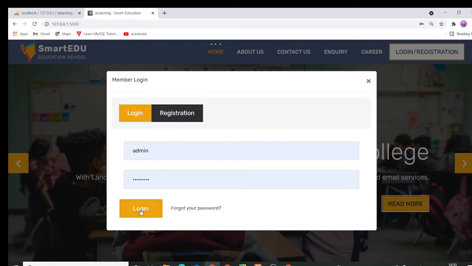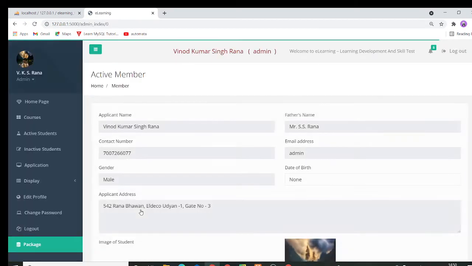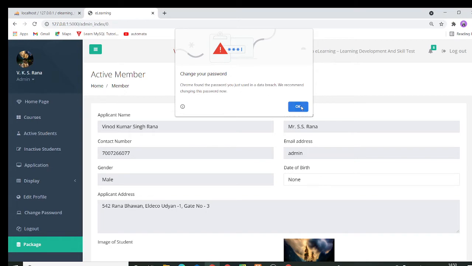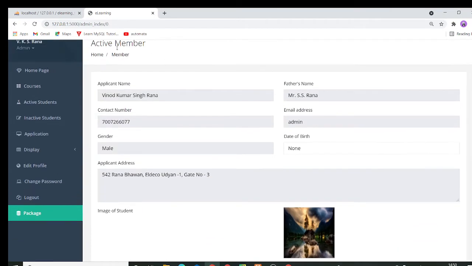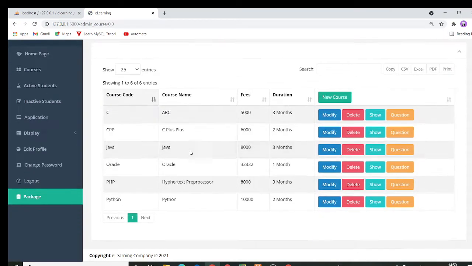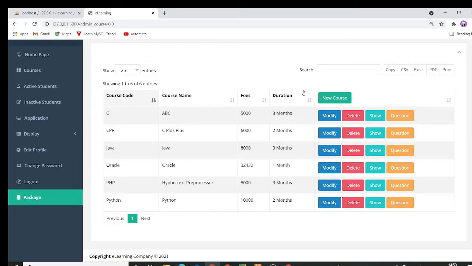Now the admin can log in. This is the admin page. The home page of admin consists of all the details of the admin. The courses page comprises all the courses. Admin can add a new course, modify a course, or delete a course.